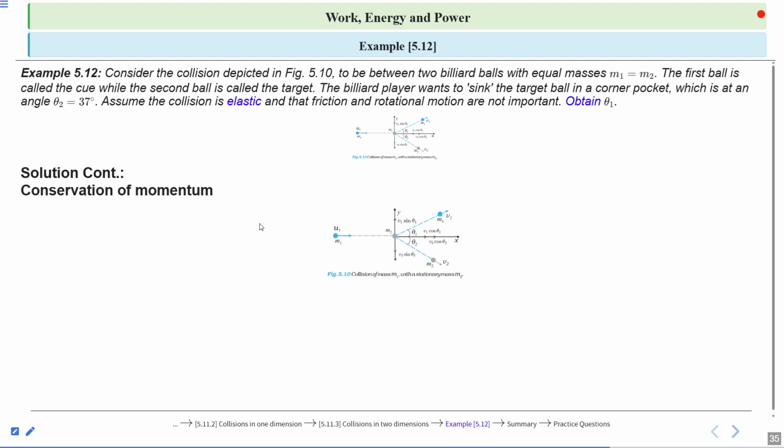Conservation of momentum. If we talk about the conservation of momentum along the x component, it will be m1 u1 is equal to m1 v1 cos theta 1 plus m2 v2 cos theta 2. Because m2 is at rest, its initial momentum is 0. And the m cancels out, so the remaining term is u1 is equal to v1 cos theta 1 plus v2 cos 37 degrees.